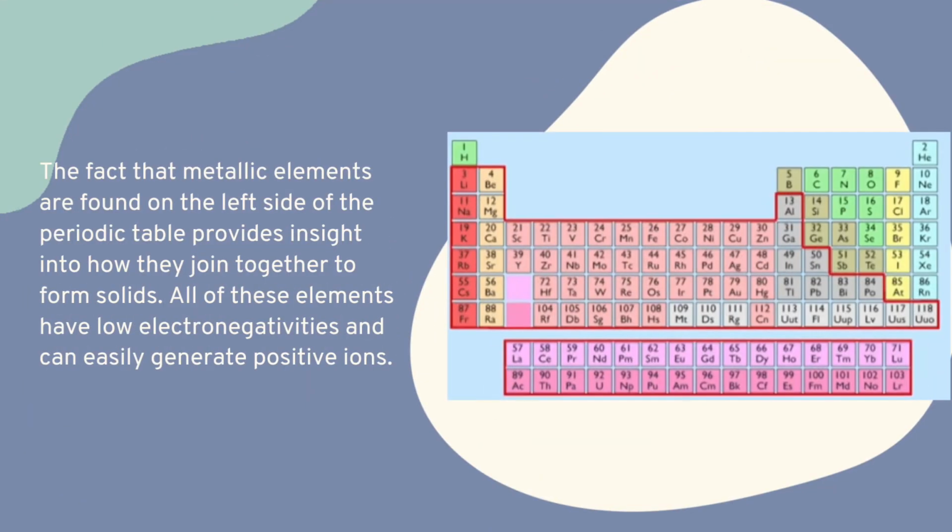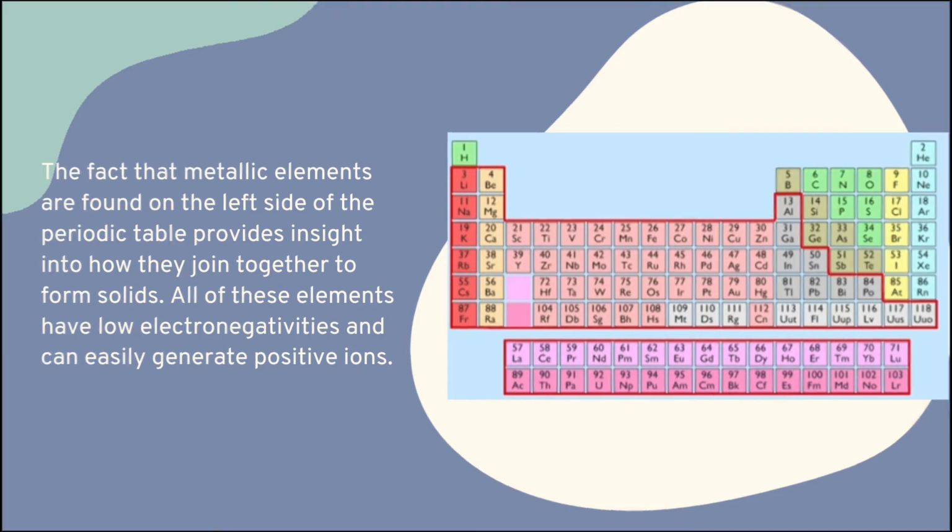The fact that metallic elements are found on the left side of the periodic table provides insight into how they join together to form solids. All of these elements have low electronegativities and can easily generate positive ions. So these elements on the left side of the periodic table have low electronegativity, and they can easily generate positive ions.